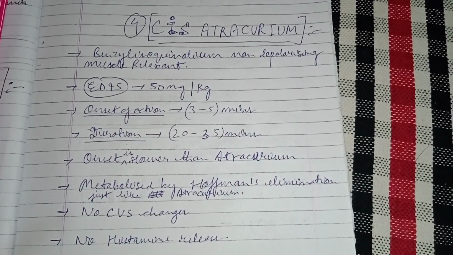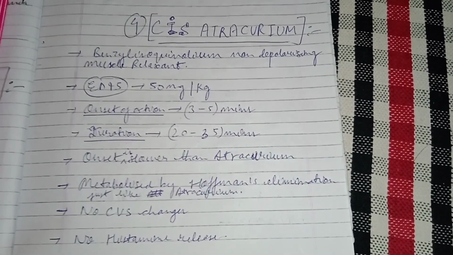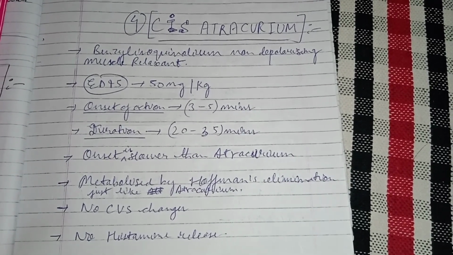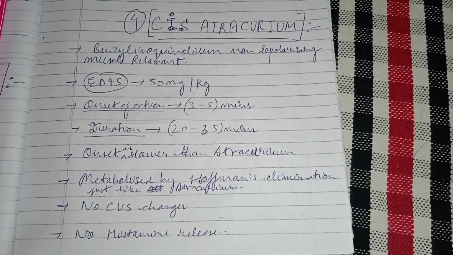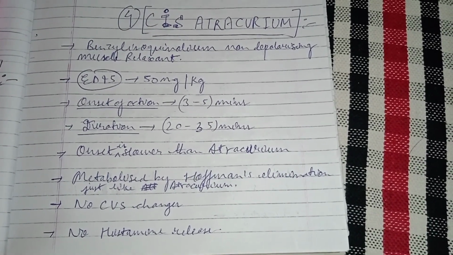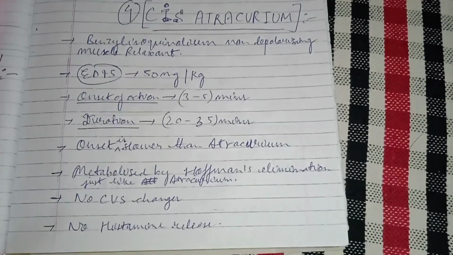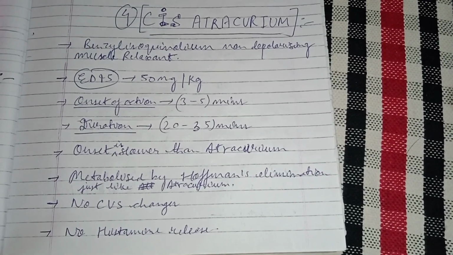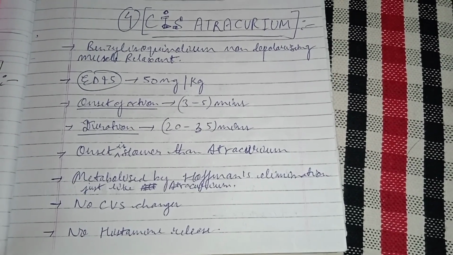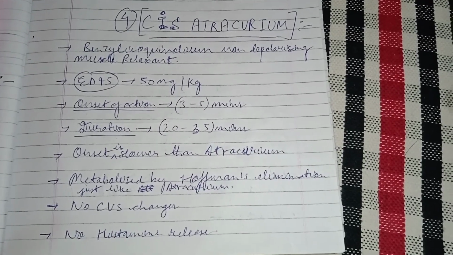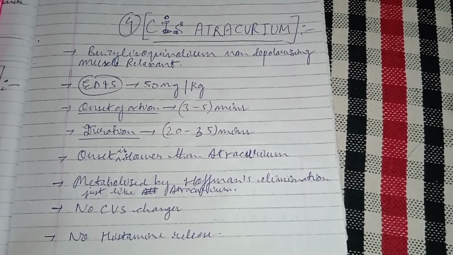The ED95 of Cisatracurium is 50 mg per kg. Then the onset of action is around 3 to 5 minutes. The duration of action is around 20 to 35 minutes. The onset is slower than that of Rocuronium. Both belong to the class of intermediate acting non-depolarizing muscle relaxants.